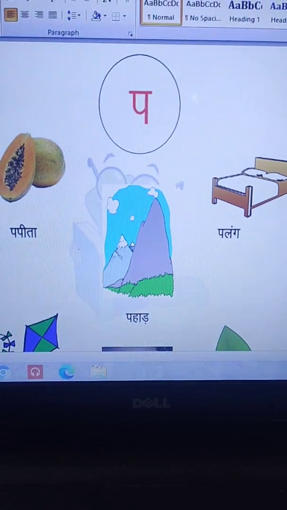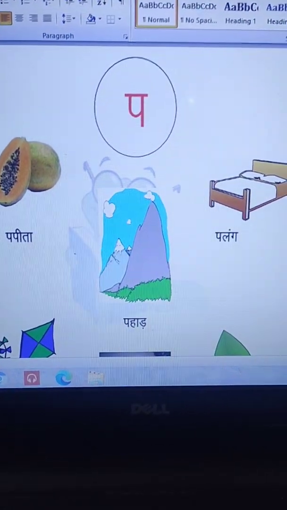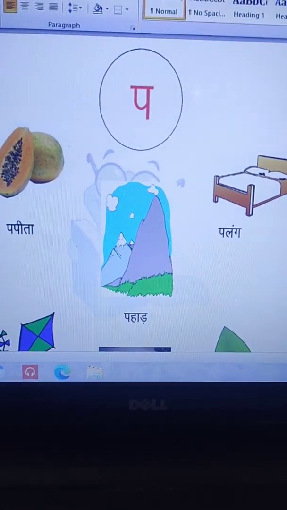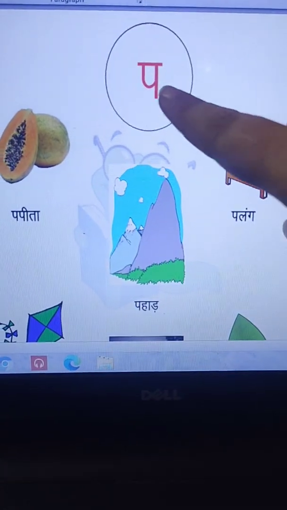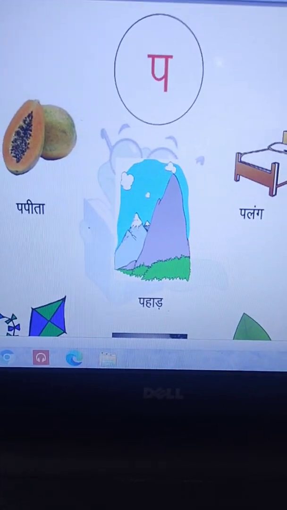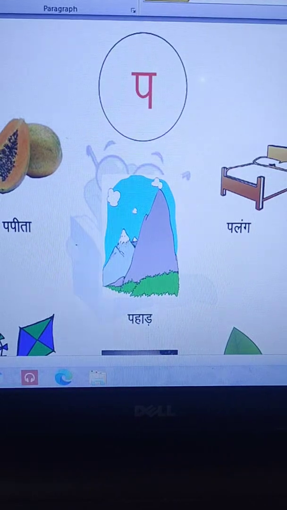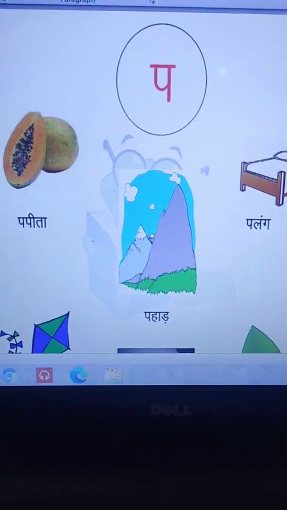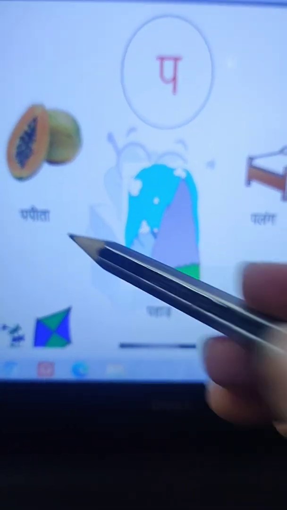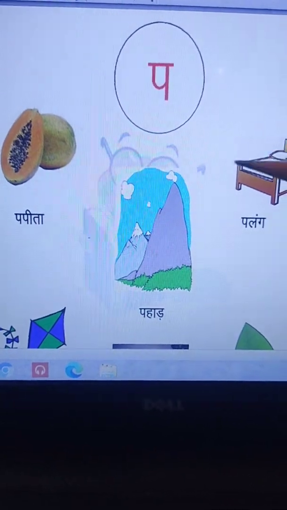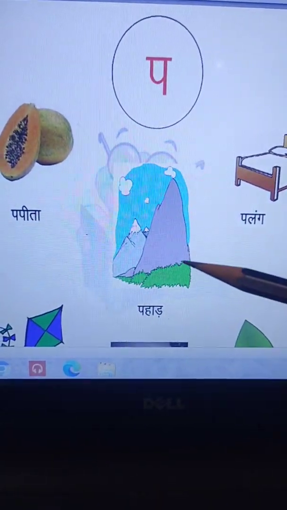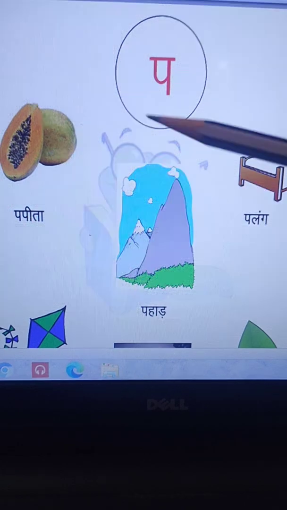So we are going to learn some new Vyanjans. Our first Vyanjan for today is Vyanjan Pa. Let's learn some new words related to it. Pa se papita. Pa se pahad. Pahad, you know, mountains.